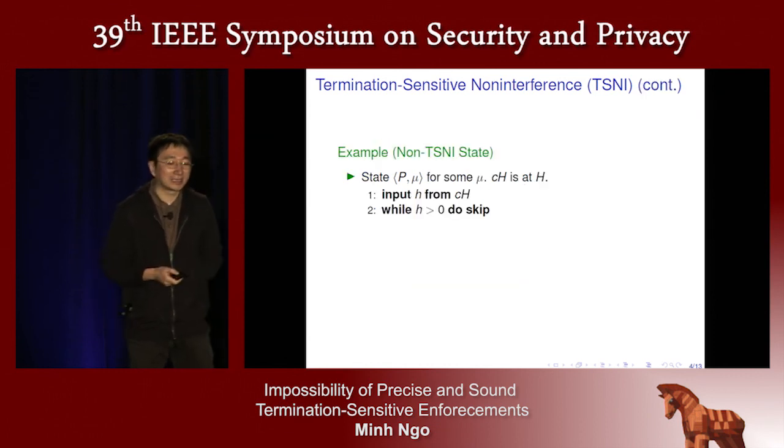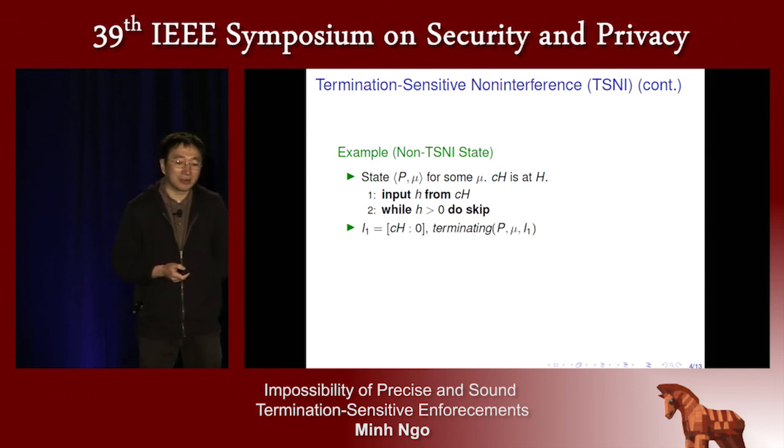Here is an example of a state that does not satisfy TSNI. We consider the state P and Mi, where P is the program already presented before, and Mi is a memory. And we say that CH is a confidential input channel. It means that all input values from this channel are considered confidential.